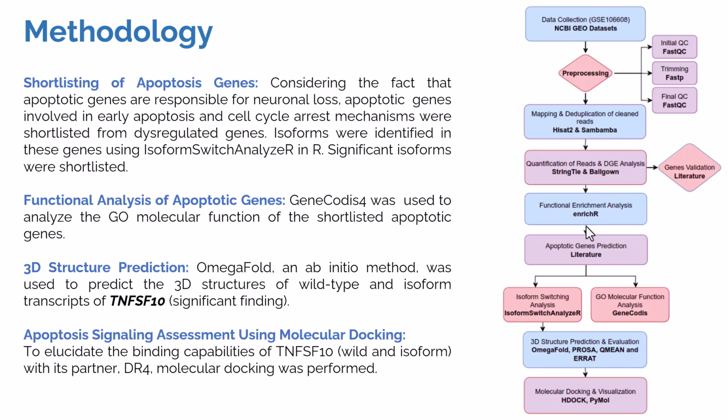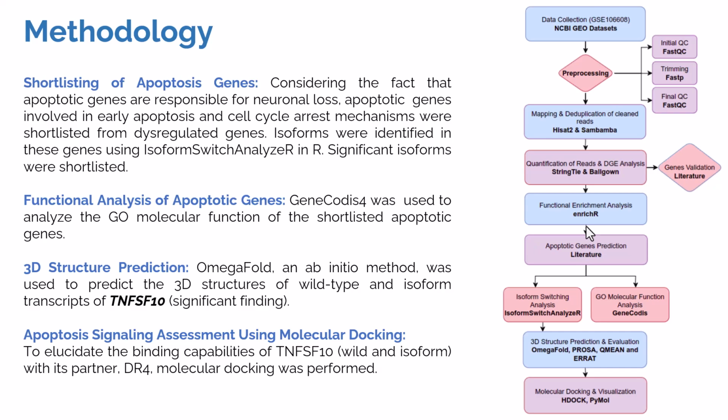So then, after identifying the differentially expressed genes, I went on to shortlist those genes that may have a role in apoptosis. The genes were identified through literature, and those genes were specifically shortlisted from the entire dysregulated gene set, and those genes were specifically analyzed using IsoformSwitchAnalyzeR, a tool in R language. This tool allows us to identify isoforms or alternate splicing in the gene, and those genes were shortlisted that have multiple or more than one isoforms being produced by the same gene.